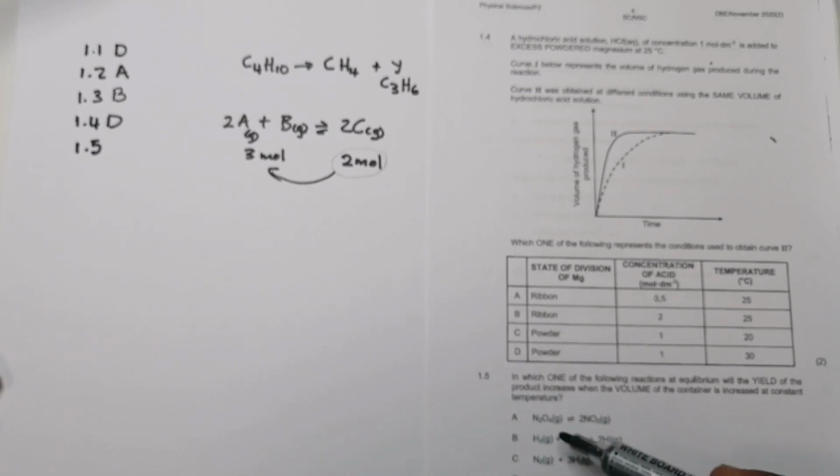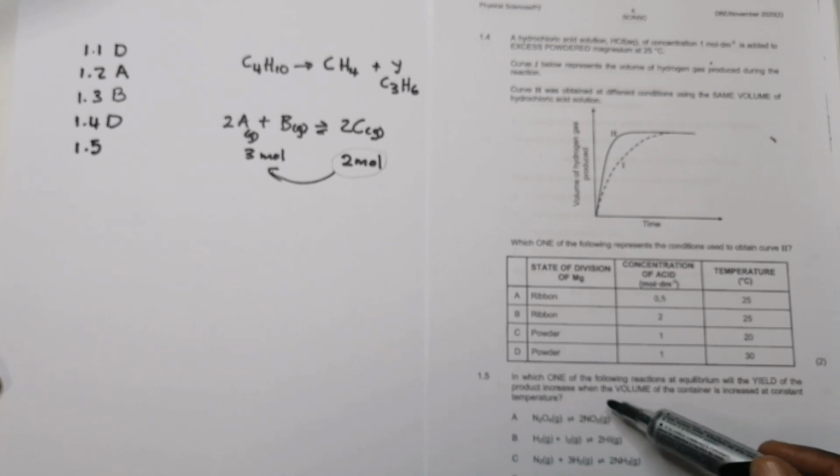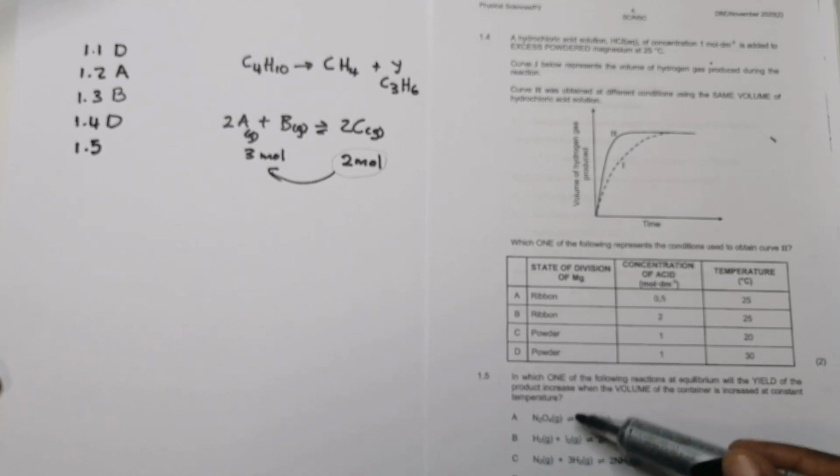When I look at A, I've got 1 mole of gas on the left hand side and 2 moles of gas on the right hand side. So when I increase the volume, decreasing the pressure, I'll favor the side that has more moles of gas. It means that I will produce more NO2, because I'll favor the forward reaction. So it looks like A is my correct answer, but let's look at the other ones. Here I've got 2 and 2, so neither the forward nor the reverse reaction would be favored. Here I've got 4 moles of gas on the left hand side.